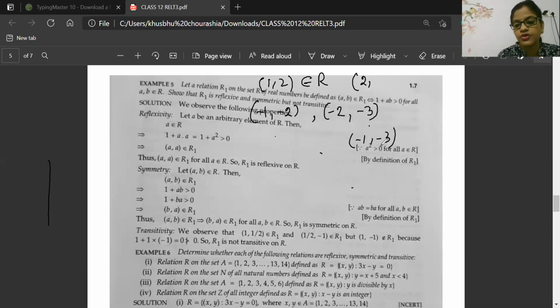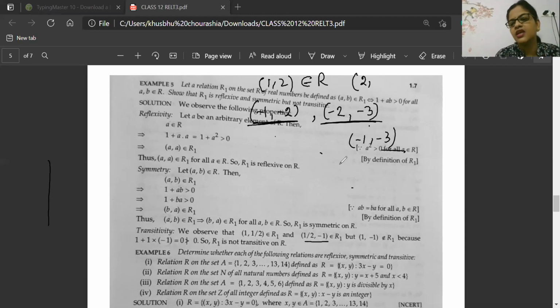That's why I have not shown you fractional numbers so far, because whenever it is an integer it will satisfy the condition, and for that I have shown you minus 1, minus 2, minus 2, minus 3.